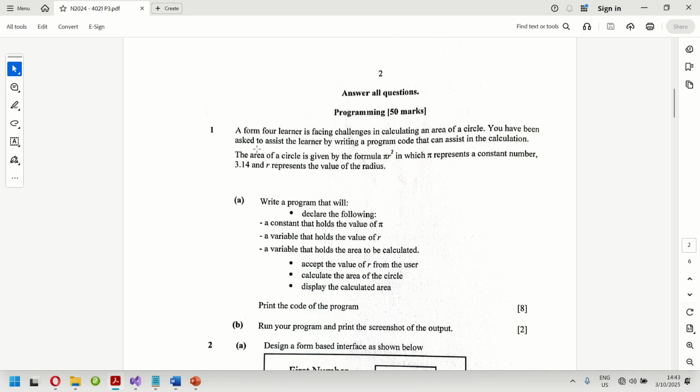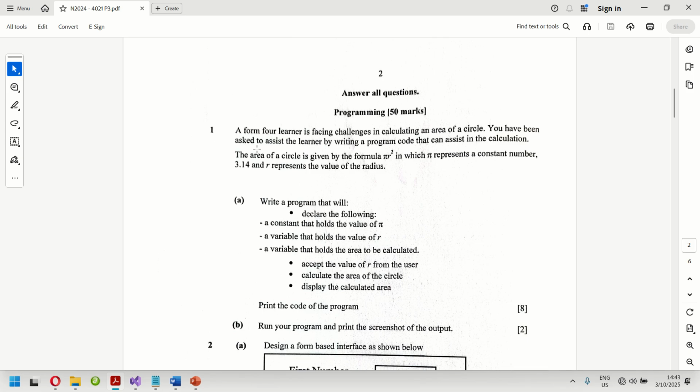Then first, question A. Write a program that will declare the following. So we are requested to write a program that declares: a constant that holds the value of pi, a variable that holds the value of r, a variable that holds the area to be calculated. Then the program must accept the value of r from the user, calculate the area of the circle, and display the calculated area.